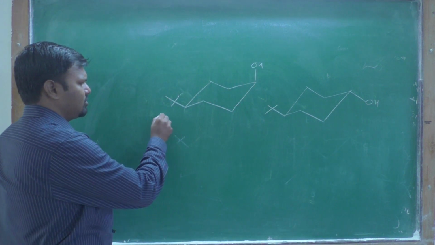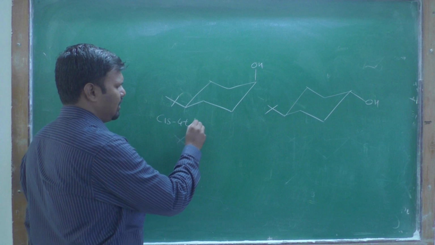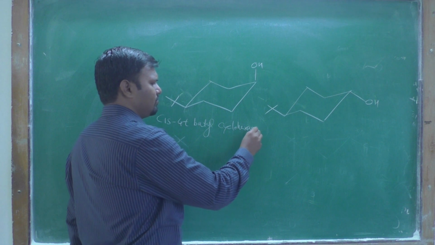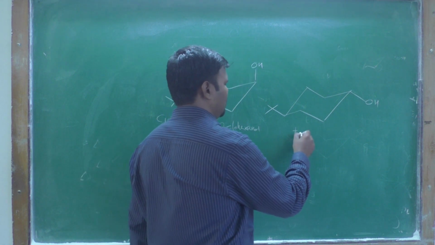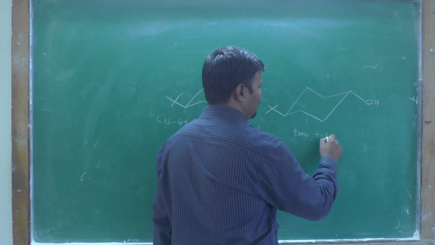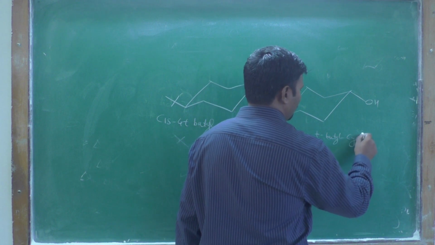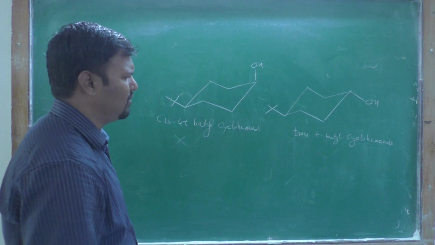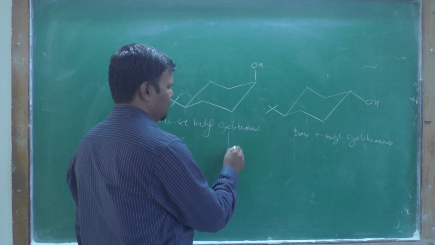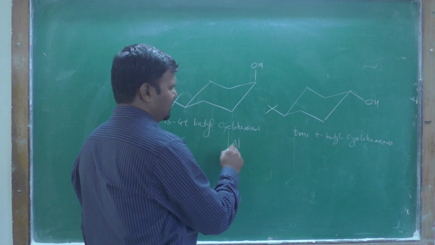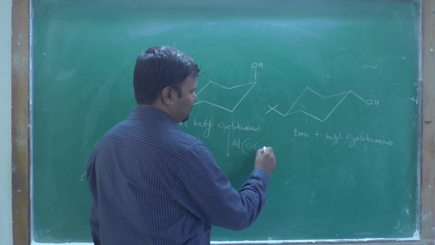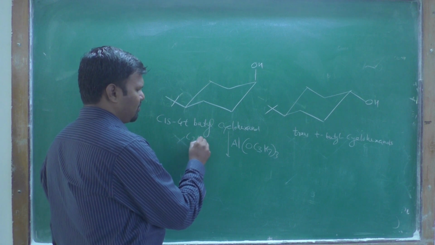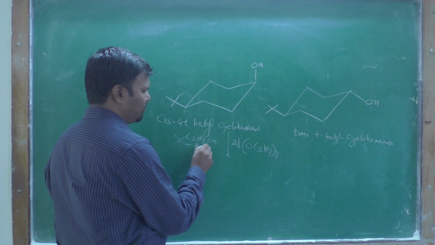This is cis 4-tertiary butyl cyclohexanol, and this is trans 4-tertiary butyl cyclohexanol. When you add one of the adsorbents, that is alumina, with aluminium isopropoxide, with propyl alcohol and acetone,